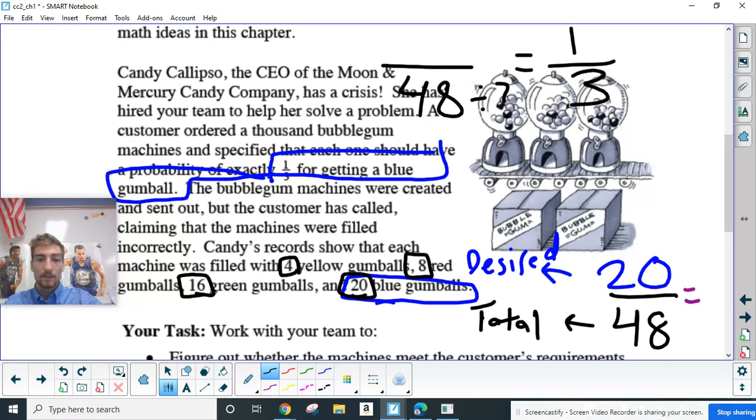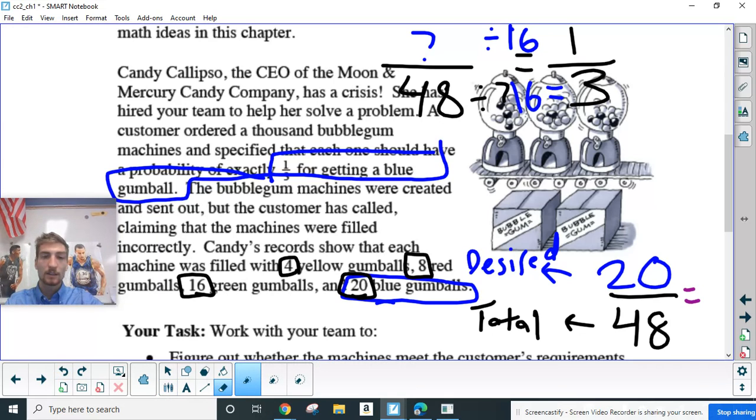Okay. So I had to divide 48 by 16 to get to 3. So now I'm going to divide my mystery number here by 16 to get to 1. Well, if we want to figure out what that mystery number is, we could just do 1 times 16, work backwards. And if we do 1 times 16, here we're going to get 16.